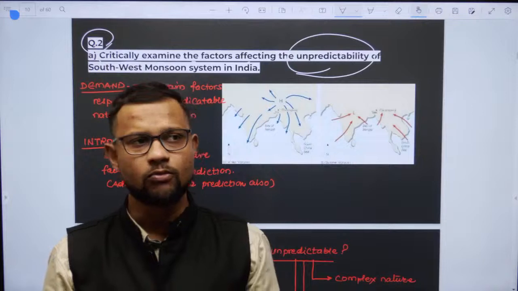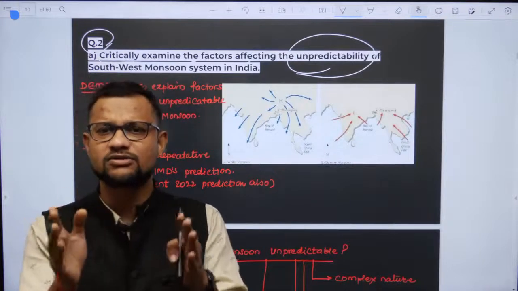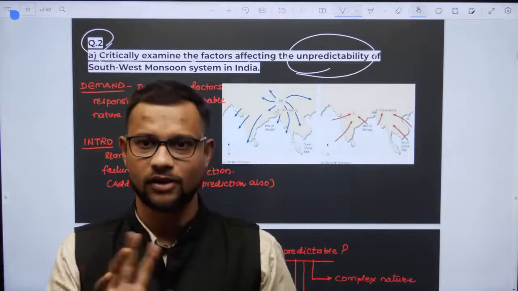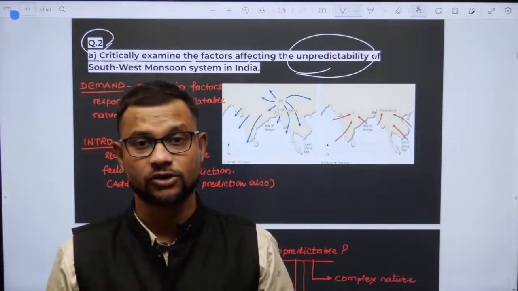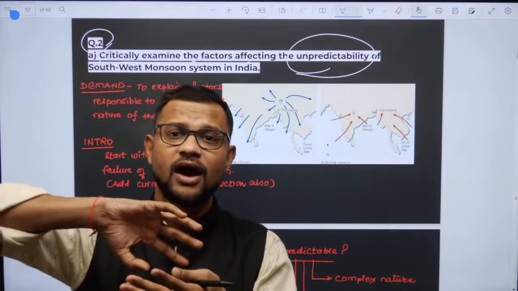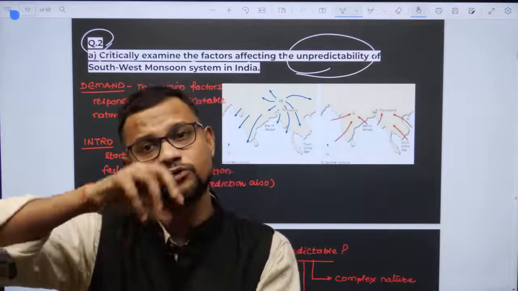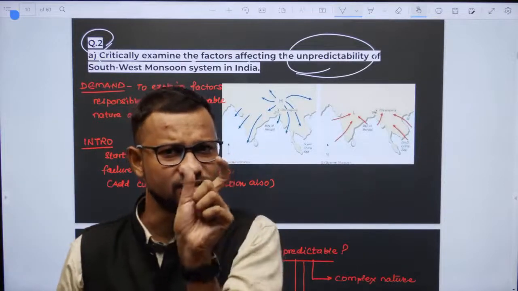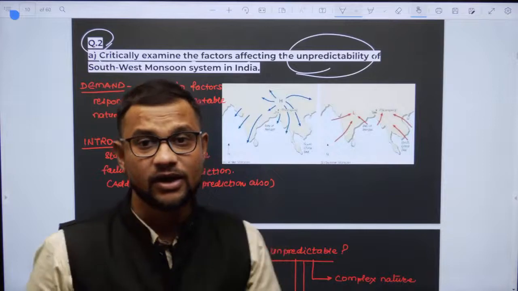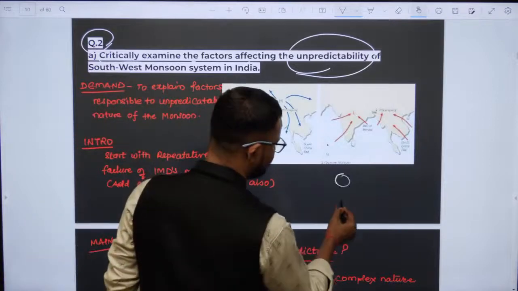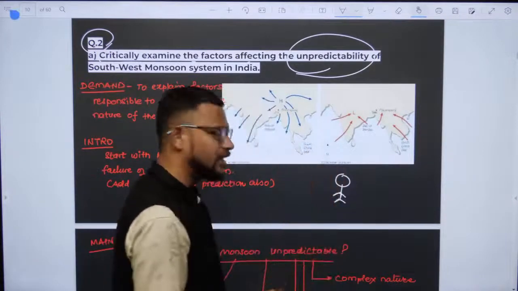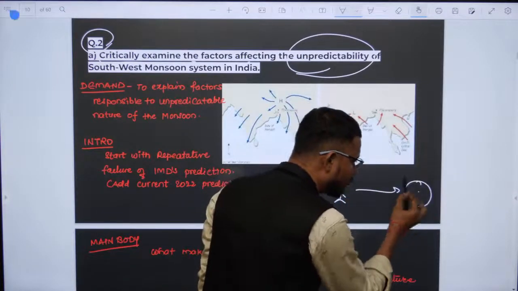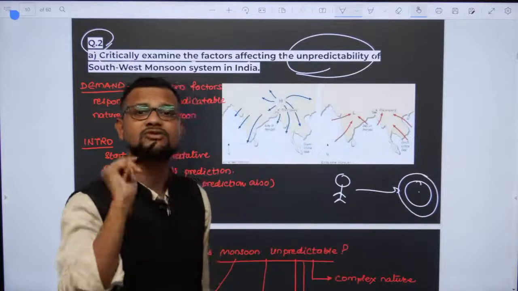Why? Look, monsoon is a seasonal reversal of the wind system. The definition is very simple, but monsoon is not that simple, because monsoon is influenced by hundreds and thousands of factors, known and unknown to us. And when anything is predictable, when you know, say for example an individual, the way he behaves in a particular situation, then it becomes predictable.